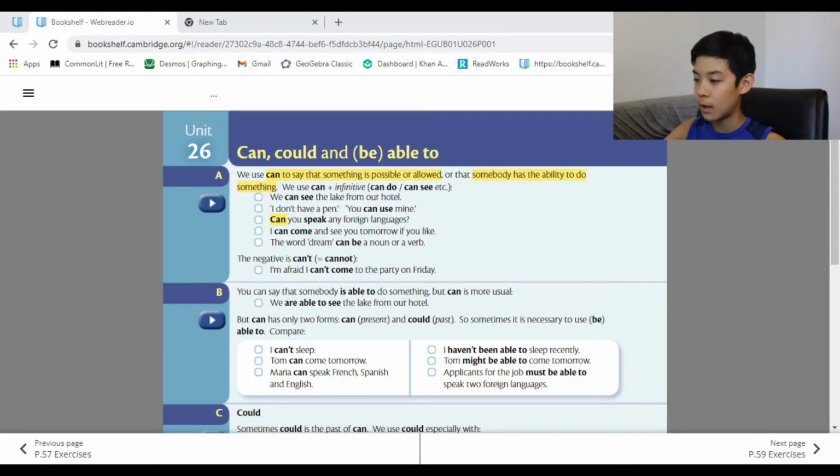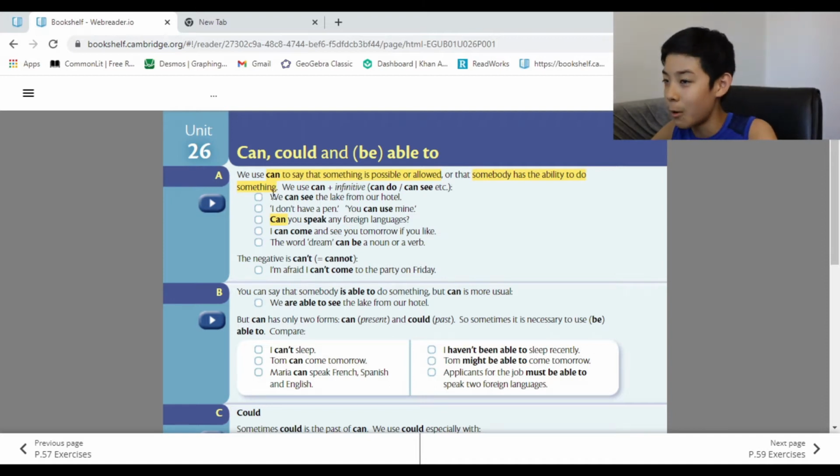Basically, we use can to say something. We use can to say that something is possible or allowed, or that somebody has the ability to do something. We use can plus infinitive, which is can do, can see, etc.